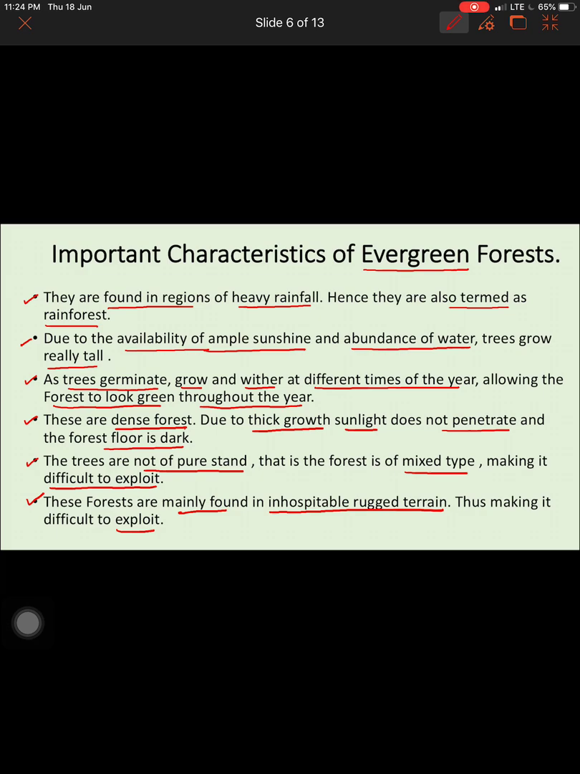So there are two main reasons why tropical evergreen forests cannot be exploited for commercial purposes. First, the forest has a mixed variety of trees. They are not of pure stand, and a single type is not found on a larger scale. That is why we are unable to exploit it commercially. The next reason is that tropical evergreen forests, also known as the rainforest, are found in very inaccessible and inhospitable areas where transport and communication networks are very poor, which makes it difficult for people to exploit the forest. So these are the main characteristics of evergreen forests.